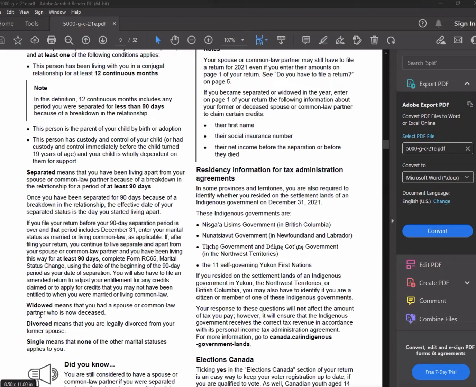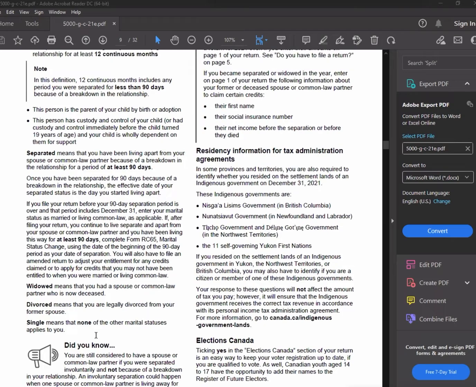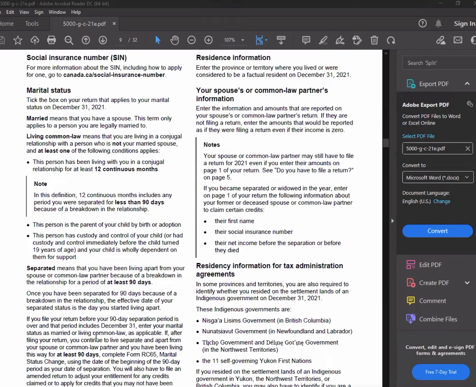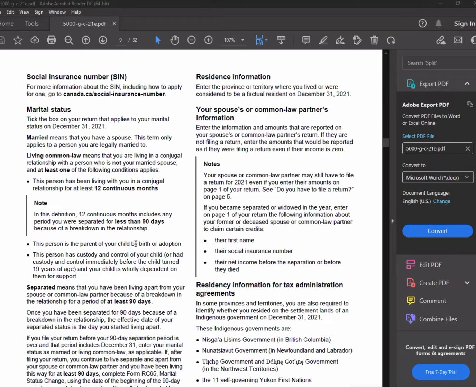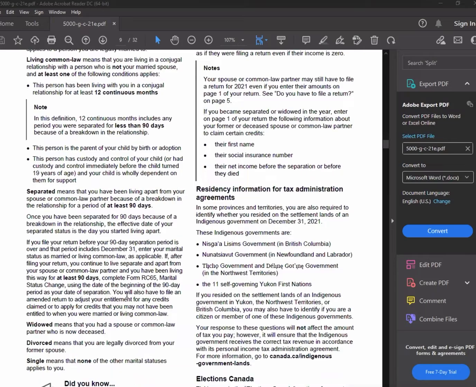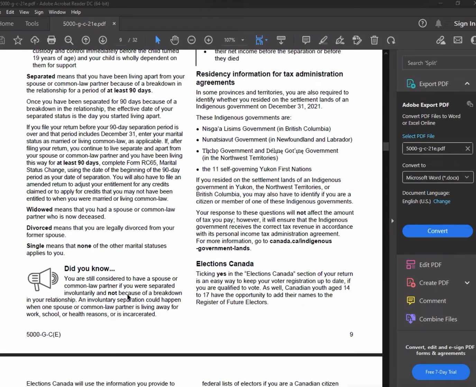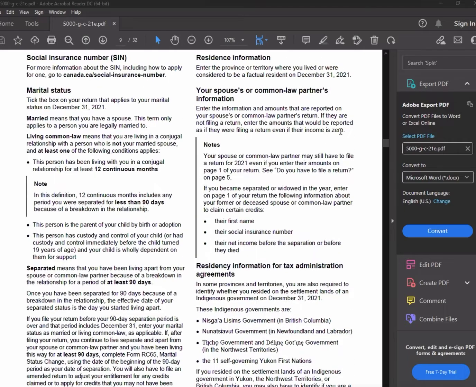Okay, so then they have widowed, divorced, and single. That is the one for some students, you have to read this one. For marriage, it's just like I said: if you are legally married, then you just put married.